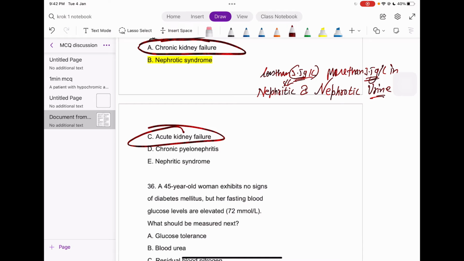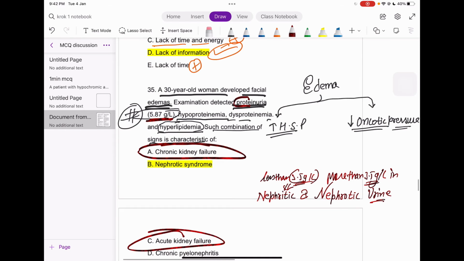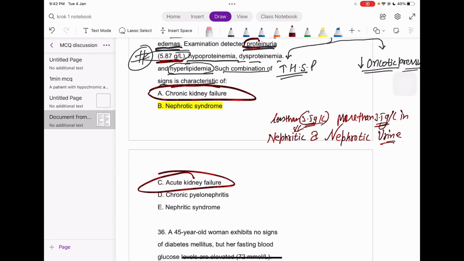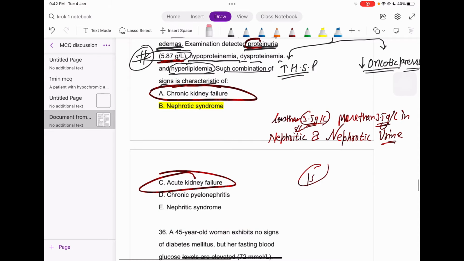No, the patient has this condition. If she even developed facial edemas, it must be a long process, right? A long process, which I mean is a minimum of more than 15 days. Let it be just more than 15 days. But still, in acute kidney failure, there must be a lot of symptoms.